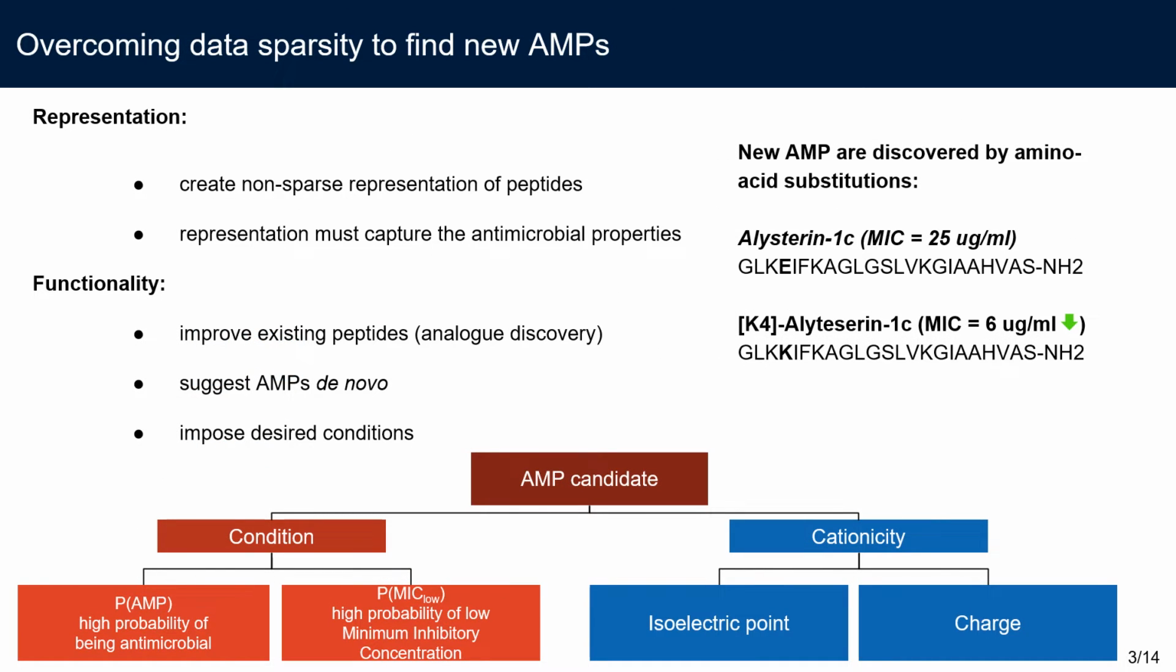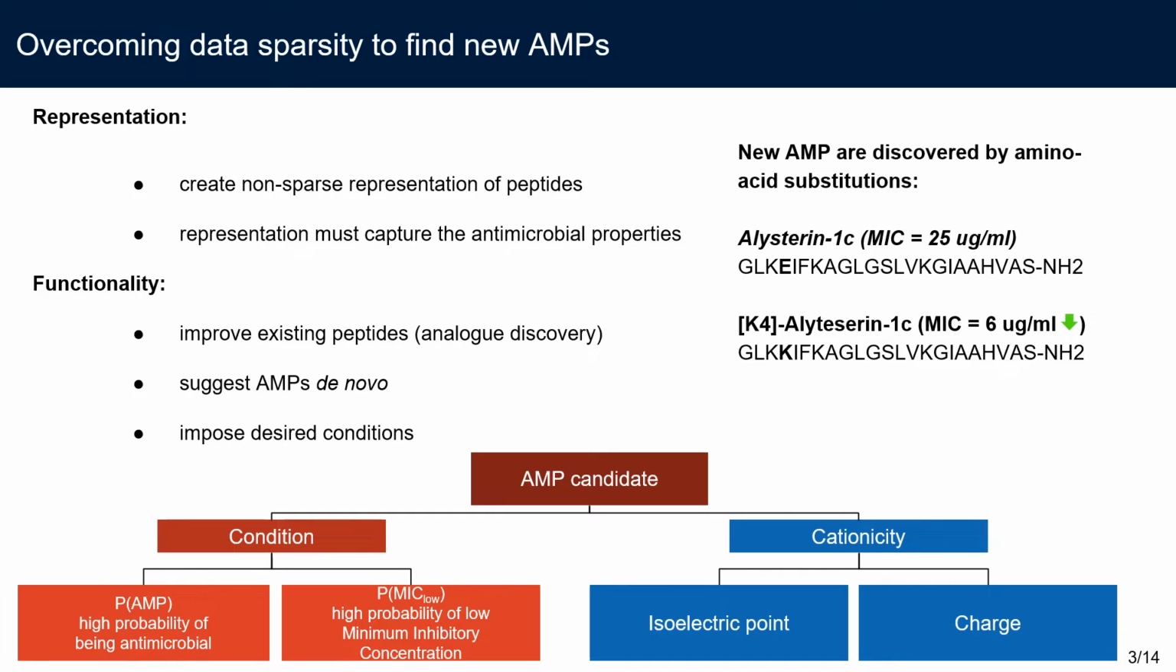AMPs are represented as sequences of amino acids. Novel AMPs are usually discovered by a trial and error process of substituting and/or introducing certain amino acids into already known AMPs. These small changes can substantially affect antimicrobial activity. Therefore, we need a non-sparse representation of peptides that must also encode antimicrobial properties. We would like to have a method that can suggest meaningful improvements in the existing peptides. We would also like to generate AMPs de novo.